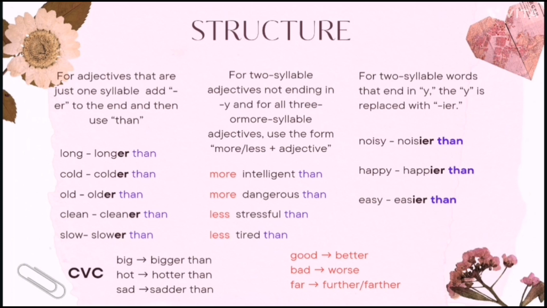But there is an exception for words that are just one syllable with the structure consonant, vowel, consonant. For example, big, bigger than; hot, hotter than; sad, sadder than. The last consonant is doubled in this case.